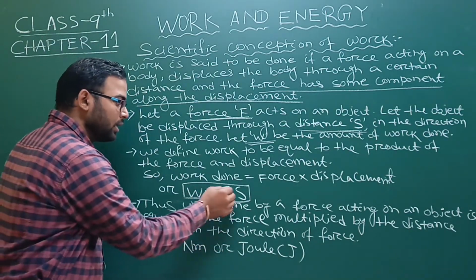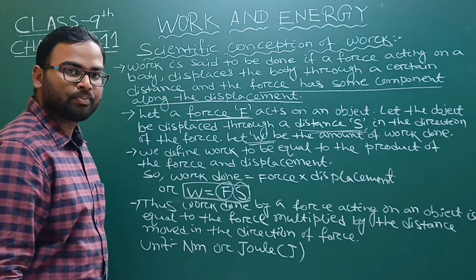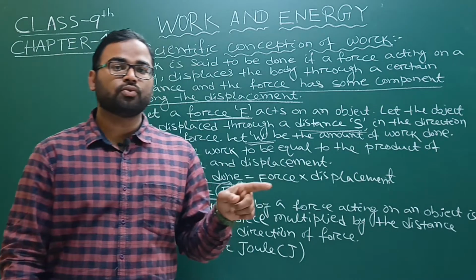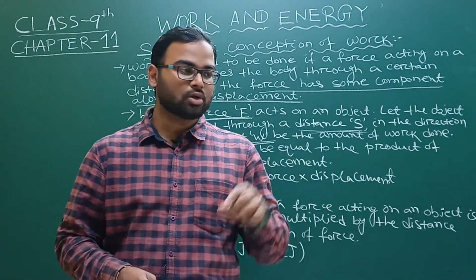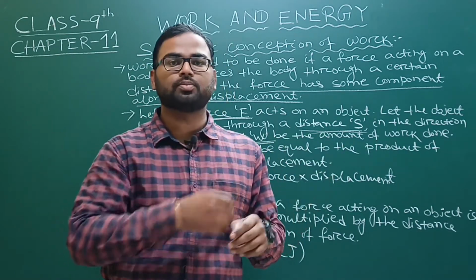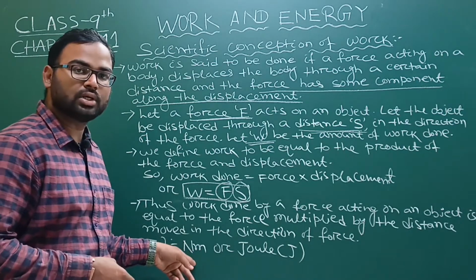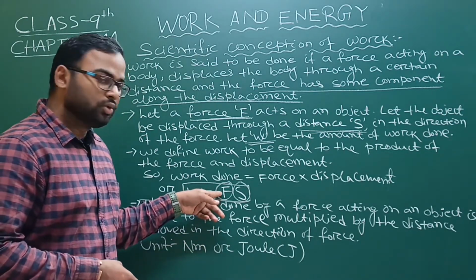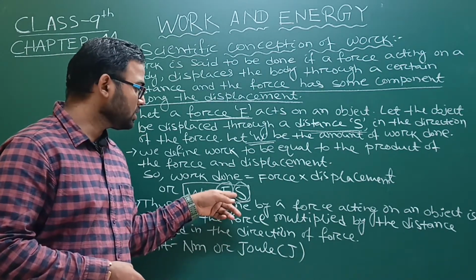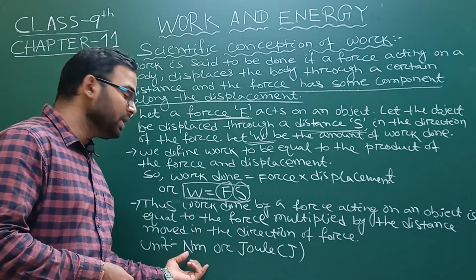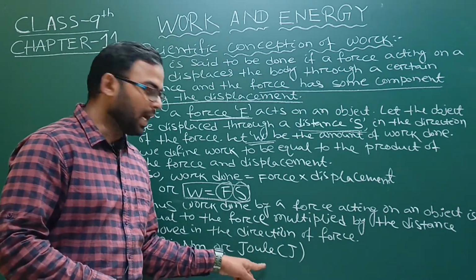The object will move in the direction of the force. The unit of work is Newton meter, because the unit of force is Newton and the unit of distance is meter. There is a proper unit called joule, and we denote joule as capital J.